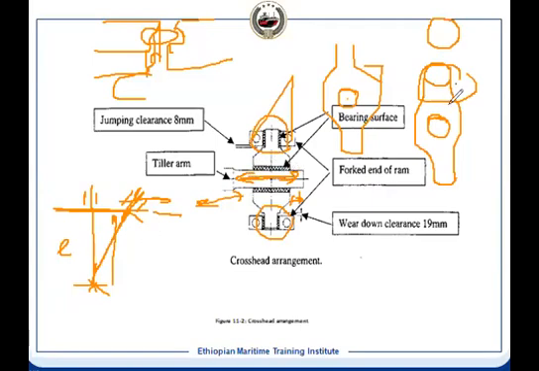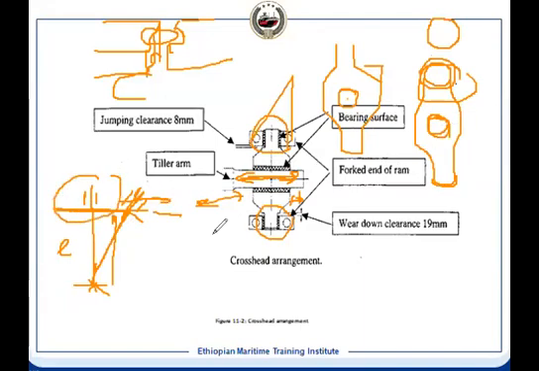The tiller arm has entered this hole, and in this hole there is a bearing, and on top there is a circumferential bearing. Bottom also there is a circumferential bearing. Now the tiller arm has entered here. It was perpendicular at this point. After that, it will not be perpendicular.